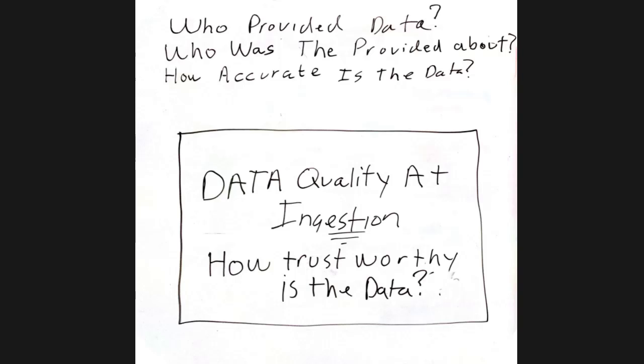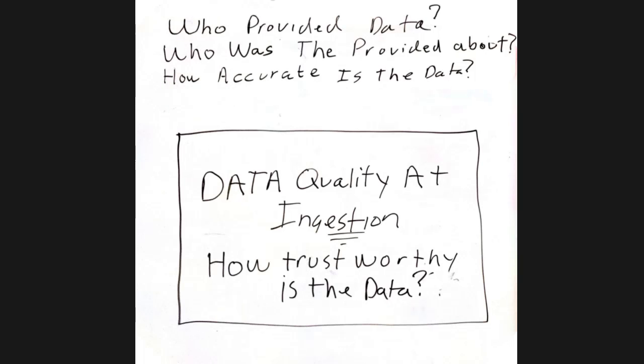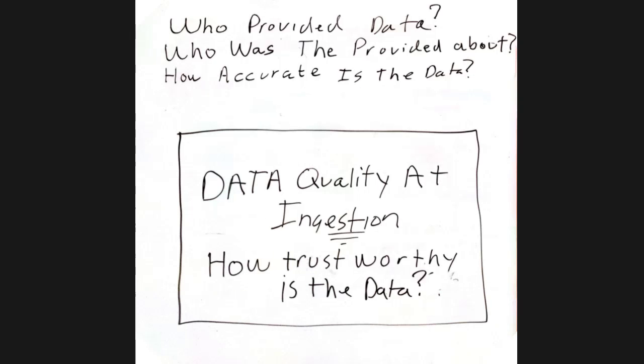So, who provided the data? Who is the actor? Who is the data provided about? Who's the target of this? And how accurate is the data that was provided? I might really know who provided the data because I might have logged in. But we don't know if I'm just playing around to see what would change my loan rate. It's me, but I'm changing the terms. I changed my income because this is early and you didn't run a credit check on me yet.